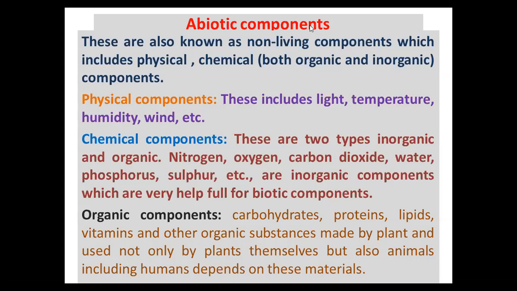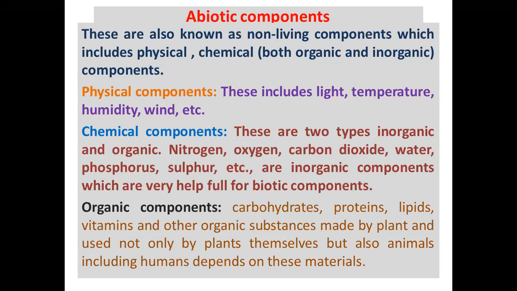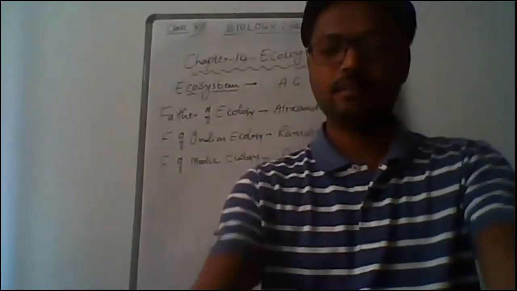So these are all abiotic components, right? Both physical and chemical. Light, temperature, humidity, wind, etc. are considered physical, and different chemicals, that is both organic and inorganic components. Now here, if you go through the next slide,